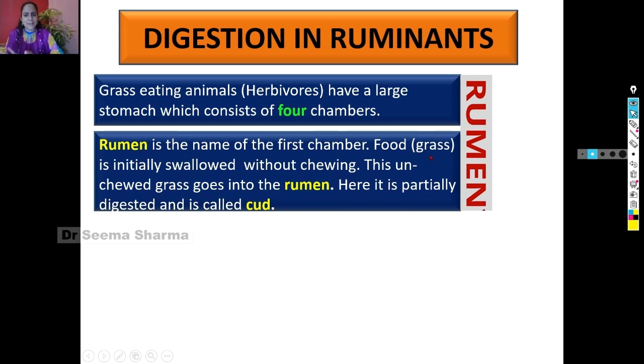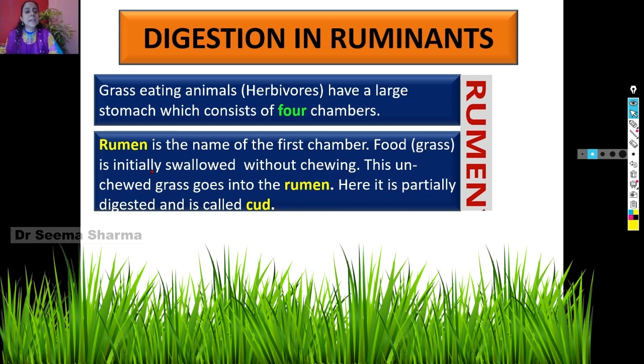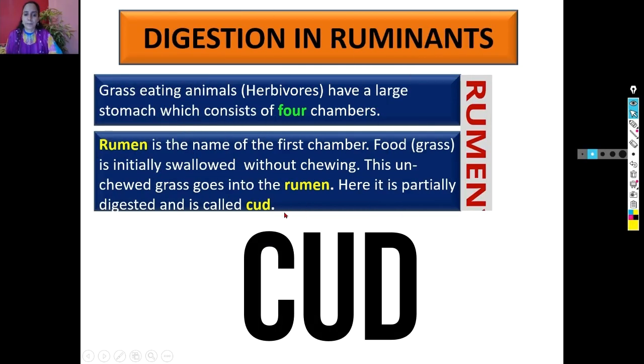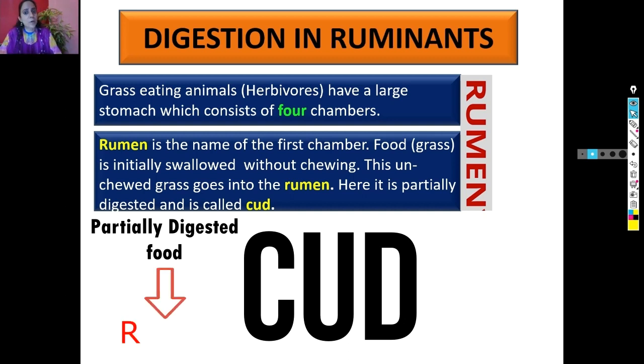Food, that is grass basically, is initially swallowed without chewing. This unchewed grass goes into the rumen. Here it is partially digested and it is called cud. What you have to remember, viewers, is that partially digested food present in the first chamber of the stomach of ruminants is called cud.